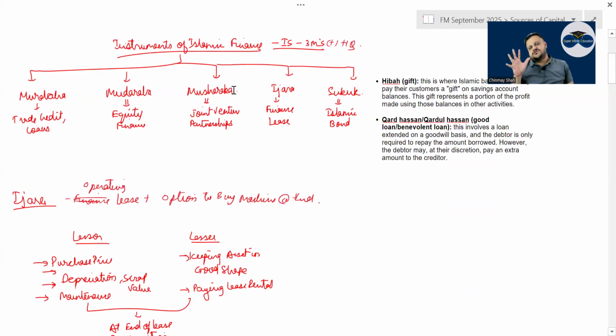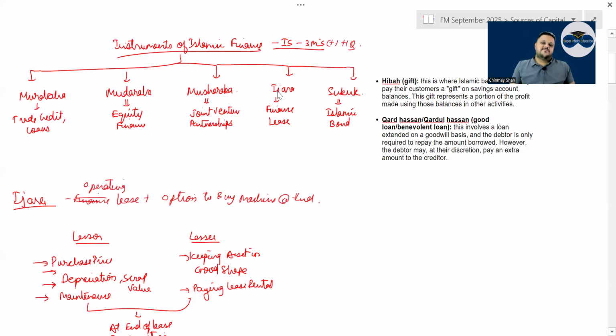Right? Then you have instruments of Islamic finance. You have 5 instruments, right? Plus now 2 instruments have been added this time around. So you have 7 instruments. So out of the 5, you have a 3M information system which gives high quality return, correct? 3M means there are 3 M's: Murabaha, Mudaraba, Musharaka. Murabaha is trade credit and loan.